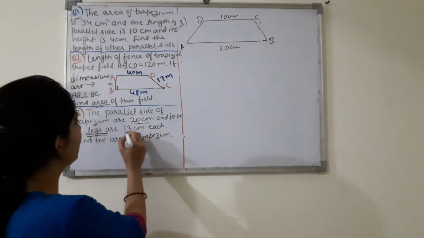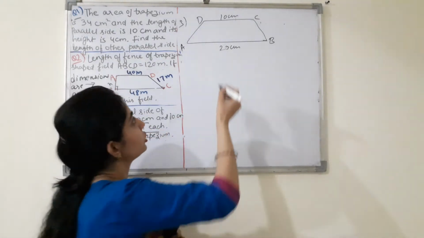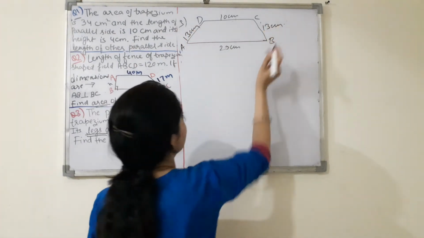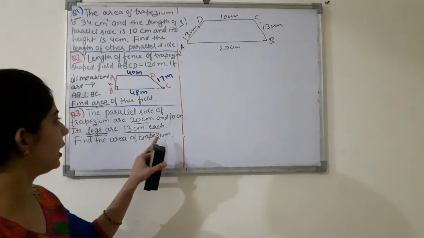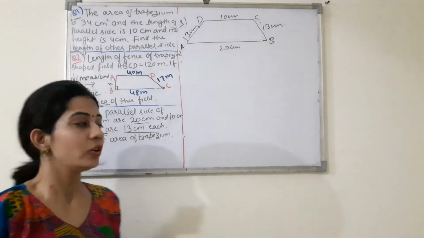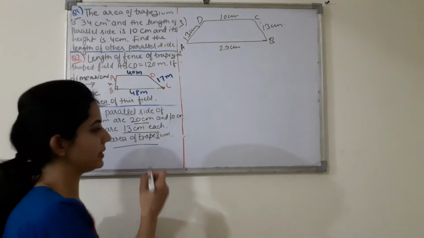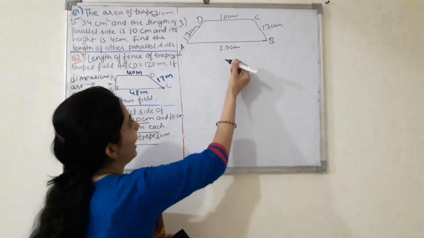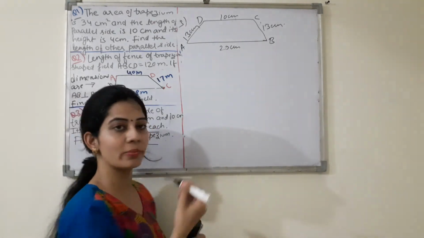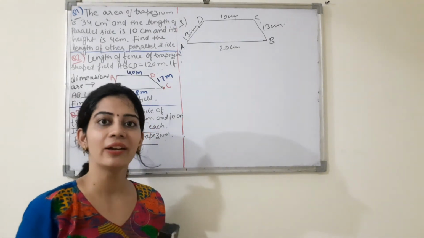So वो आपको each मतलब they are equal. So this is 13 centimeter and 13 centimeter because the legs are equal and both are 13 centimeter each. So it means ये आपको given है. You have to find the area of trapezium. We know area of trapezium के लिए parallel sides चाहिए और height चाहिए. यहाँ पे parallel sides तो में given है, but we don't have given the height.